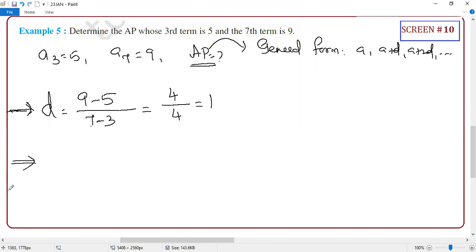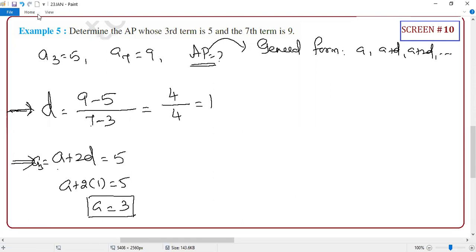Now, what is pending, student? You need A. How are you going to find it? Guys, here you can choose either one of the terms. I'll take this one because A3 is A plus 2D, which is equal to 5. I don't know A, but I got D. So A plus 2 into 1 equals 5. So A equals 5 minus 2, which is 3. Any doubt?